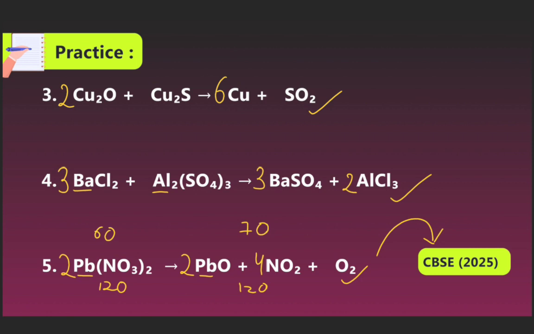We can see the nitrogen will be 4, so now we put 4 for NO2. Here we see the 2Pb(NO3)2, so 2PbO and 1 molecule of oxygen gas.